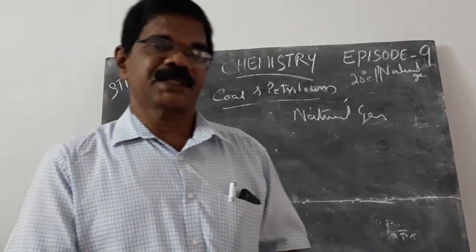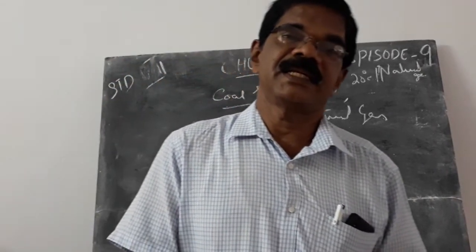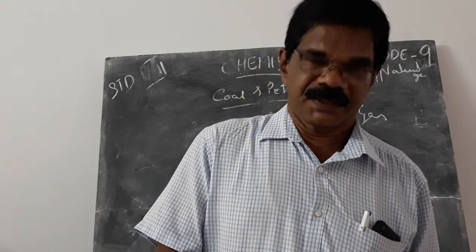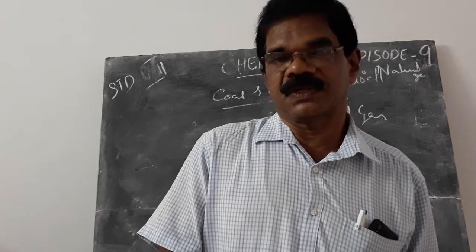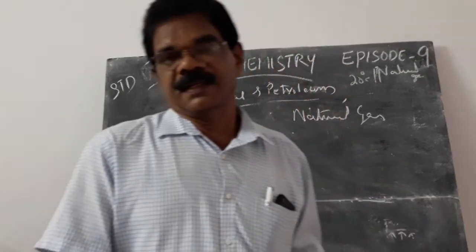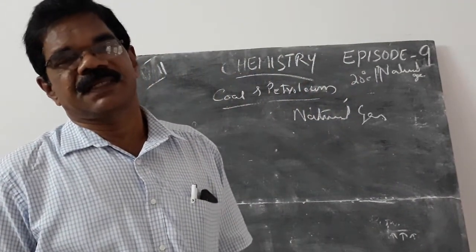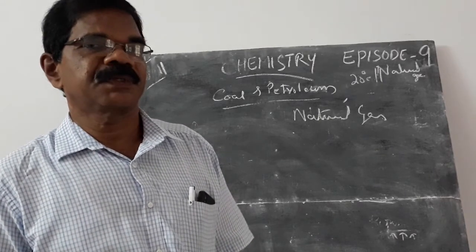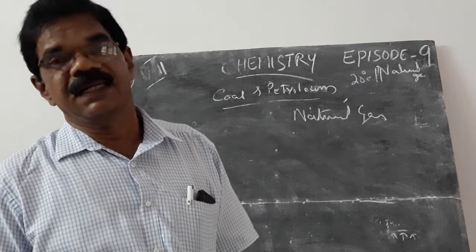Then at high temperature and pressure, these dead animals were converted into fossil fuels like petroleum. Petroleum consists of these products, and its constituents can be separated by the process called fractional distillation.